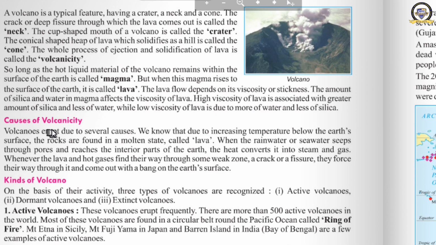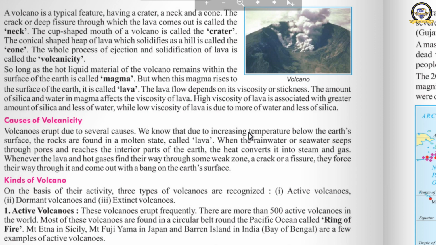Okay, now let us see why this volcanicity happens, why volcanic eruptions occur. Volcanoes erupt due to several causes. Okay, we know that due to increasing temperature below the earth's surface, the rocks are found in a molten state called lava.